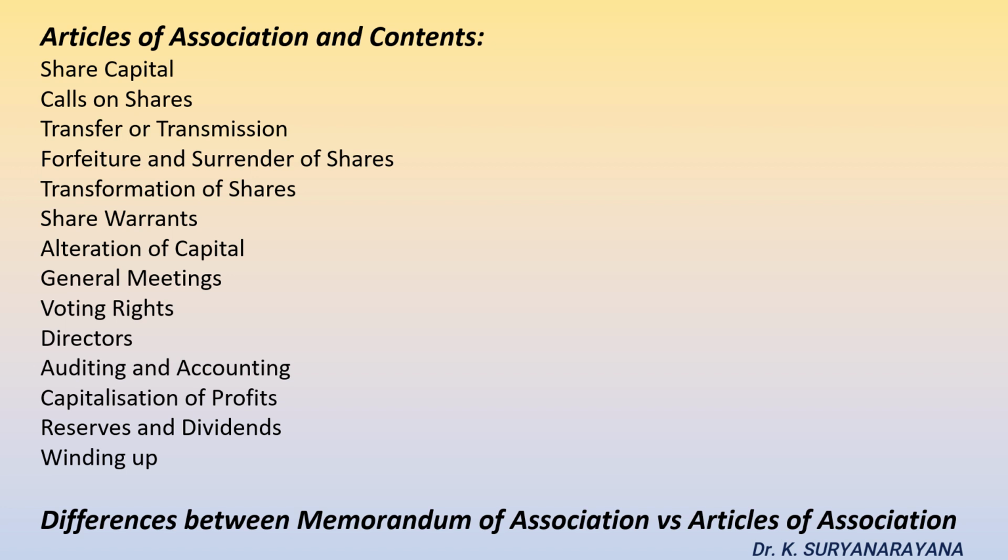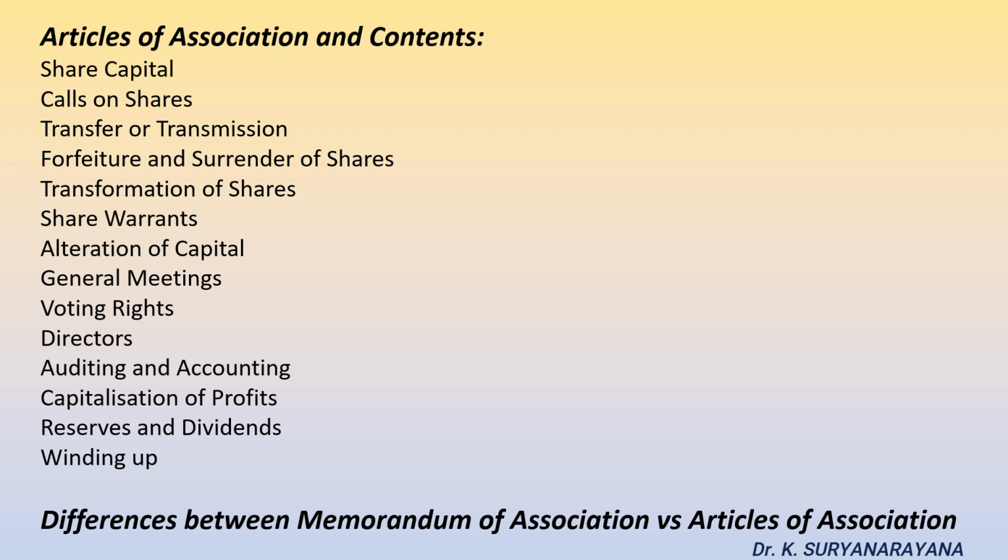Forfeiture and surrender of shares. If the shareholder is not able to pay the call money or allotment money, the company can forfeit their shares. The individuals can also voluntarily surrender their shares to the company. The rules and guidelines regarding forfeiture and surrender of shares are laid down in the articles of association.